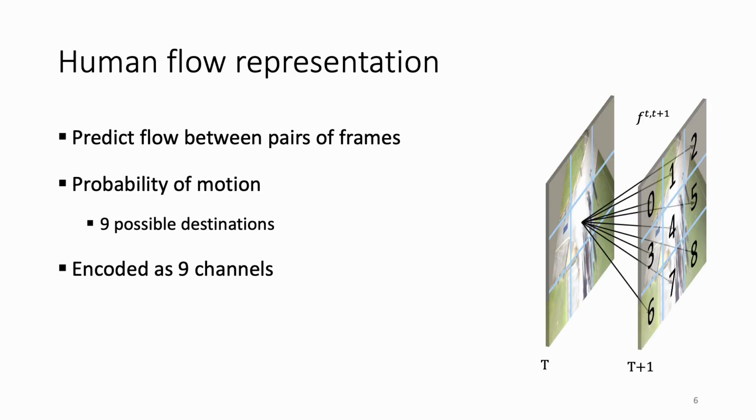We predict the flow f between pairs of consecutive frames. The human flow is represented as follows. First, we discretize the ground plane into a grid. For each cell in that grid, we predict 9 probabilities. 8 of those probabilities represent the probability of motion toward one of its neighbors, and the last one is the probability to stay at the same location. If all of those 9 probabilities are 0, it means that no one was at this location to start with and no one is moving.